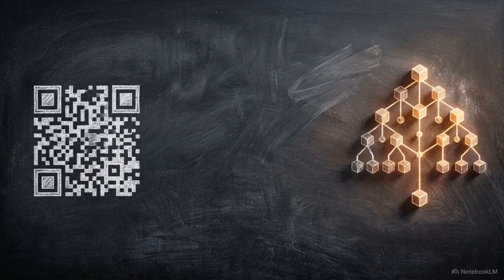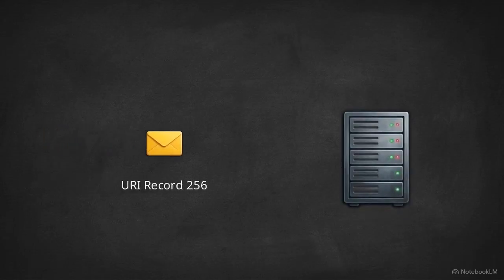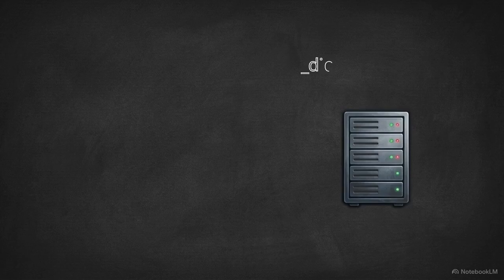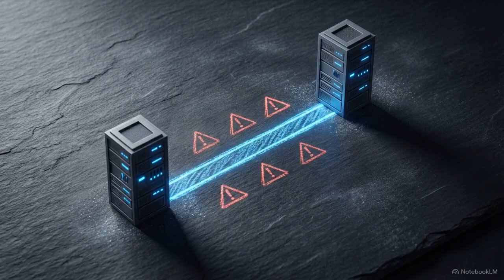The technical hurdle here is physically tethering a flat Web3 DID document to a hierarchical Web2 DNS subdomain. The first step relies on URI resource records, specifically RR type 256. By combining this with a global underscore scope, like _did, developers can publish the agent's cryptographic identifier directly within the DNS zone. But this creates a unidirectional link, which is highly vulnerable.